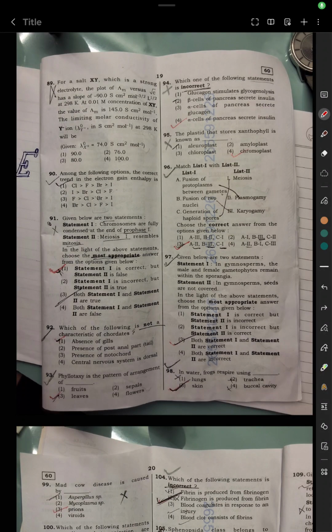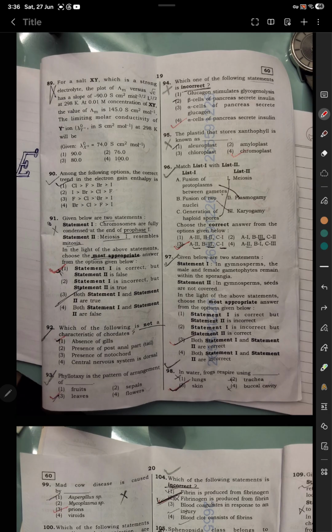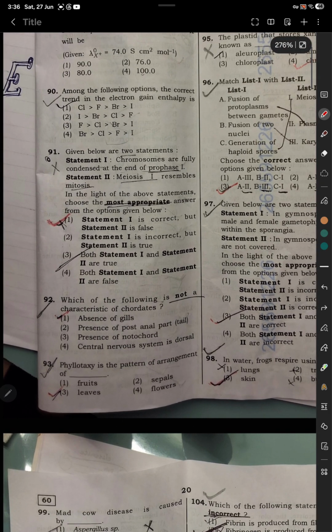Hello everyone, so today we're gonna solve the NEET 2026, Re-NEET 2026 question paper. It's set 60. So let's start with the bio section today. Question number 91. Statement 1: chromosomes are fully condensed at the end of prophase 1. Meiosis 1 resembles mitosis. So statement 1 is correct.